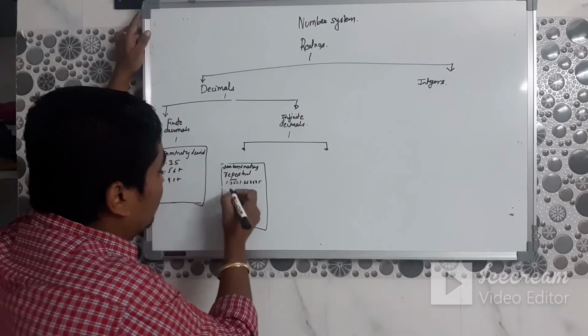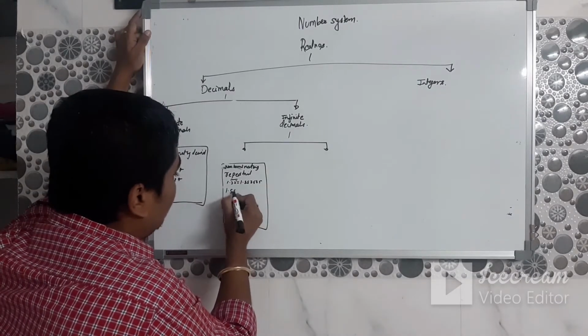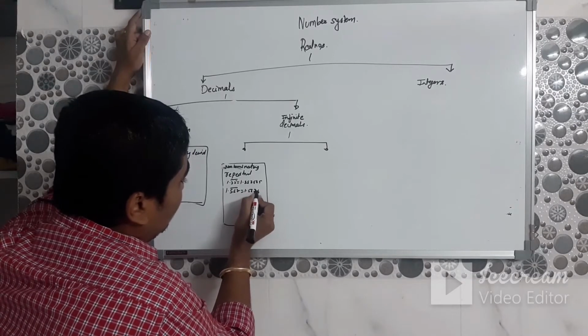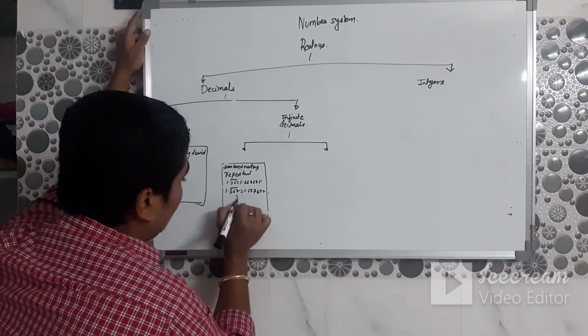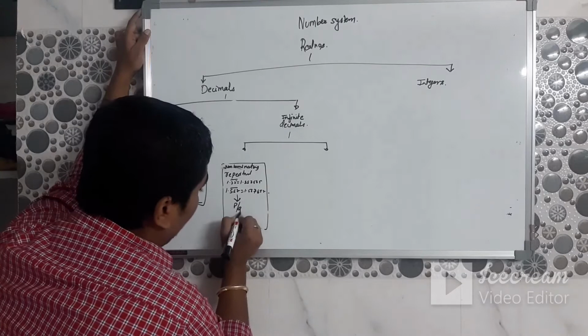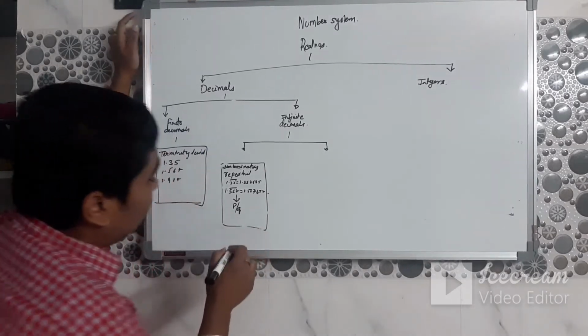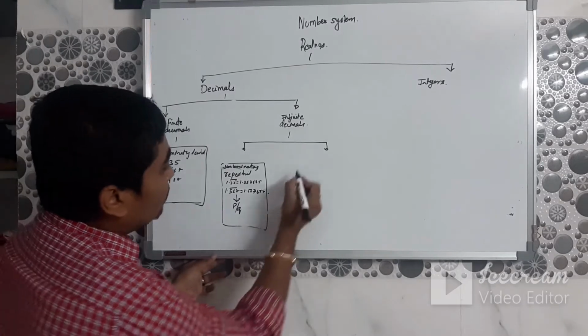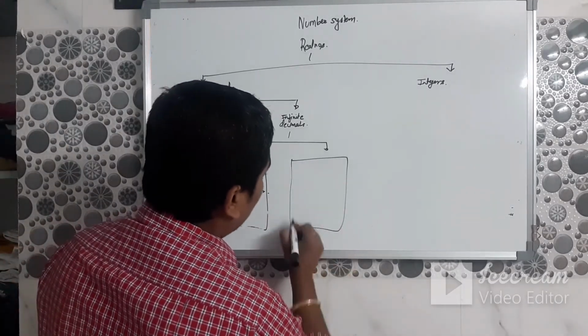So this particular number is repeating, like 5, 6, 7. It means 5, 6, 7, 5, 6, 7 is repeating. So all these numbers can be represented in the form P by Q and are therefore rational numbers also.